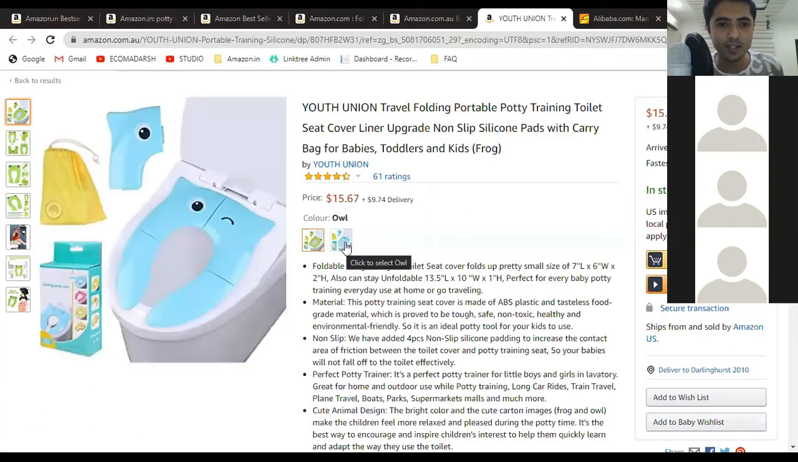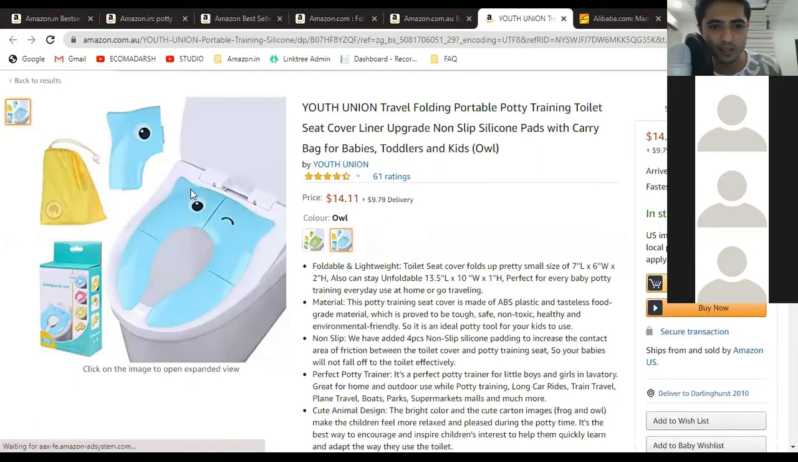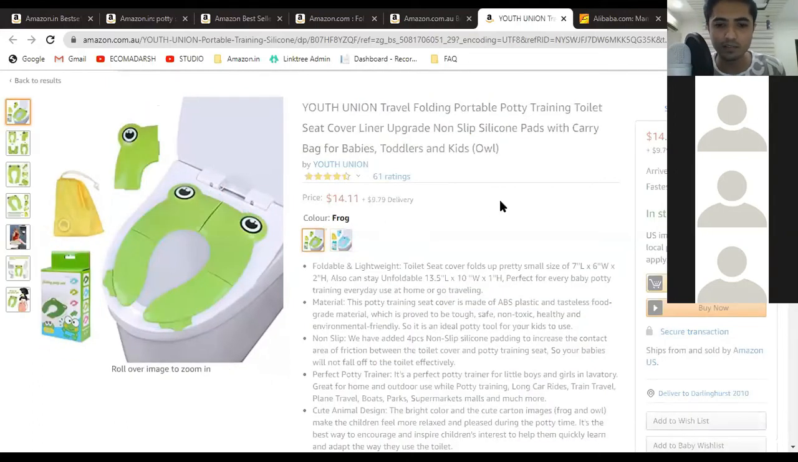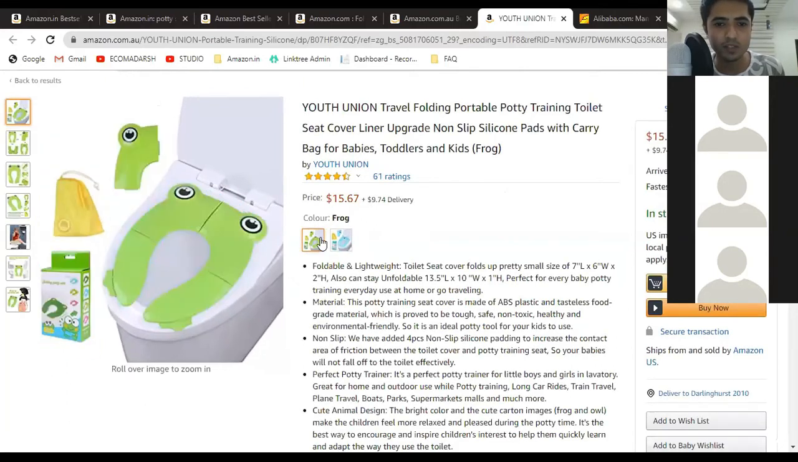Okay, here you can see that they are giving this product in blue color also, and the first design was a frog design, and this is just another random design. Okay, it is an owl design. So this is an owl design and this is a frog design. So we will find both of them. Maybe we could find it from a same manufacturer.